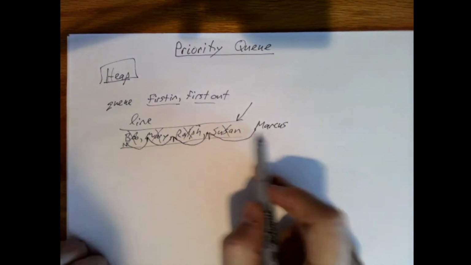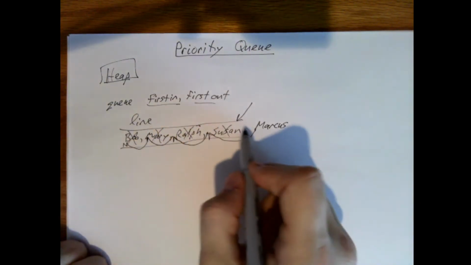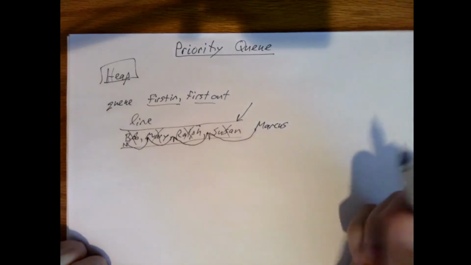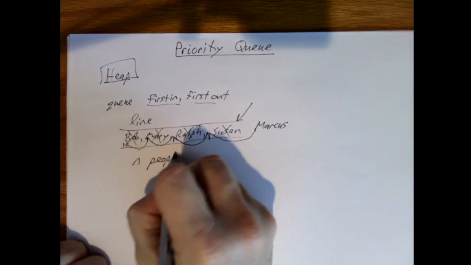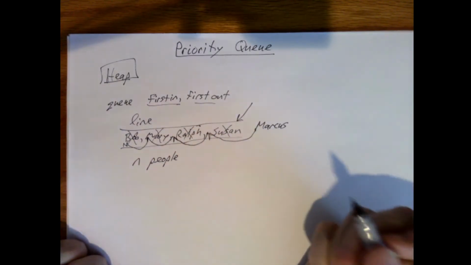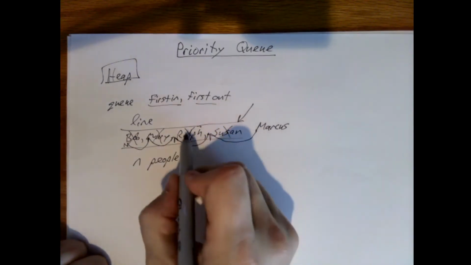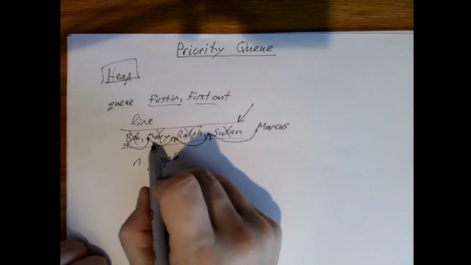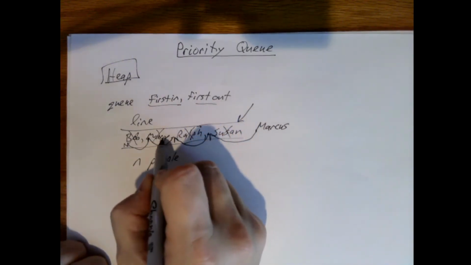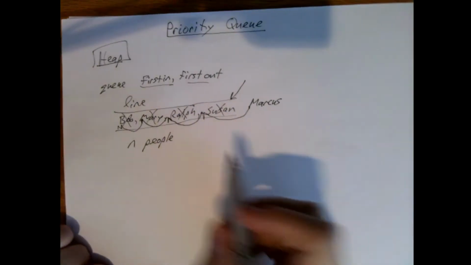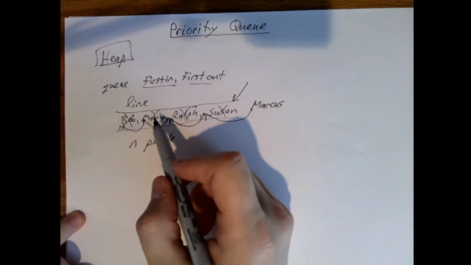Well, this means he had to have a conversation with Susan, then Ralph, then Mary, then Bob. So if there were 1,000 people in line, and Marcus really should have been at the beginning, he has to interact with all 1,000 people. So he has to interact with the N people ahead of him. And something similar would happen if one of these people suddenly realized they have to move up in line, right? If Ralph suddenly realizes he's more important than Bob or Mary, now he has to interact with each of them. So the question is, is it possible to do this in a more efficient manner?